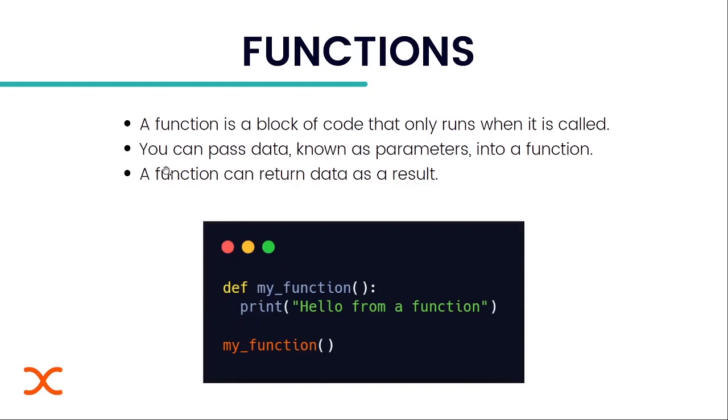So basically, we are just defining it under a function. You can pass data, known as parameters, into a function. Here, in between these small brackets, we can pass parameters also. Now we are going to see what a parameter is. And a function can return data as a result. We can write return hello from a function also. There is a keyword, return.